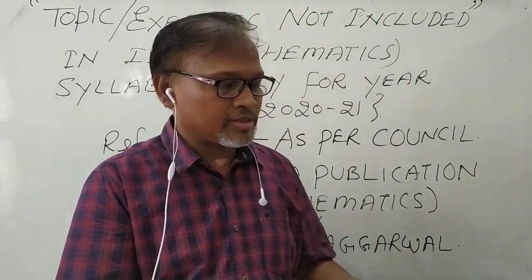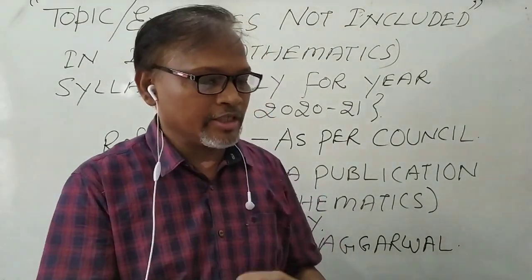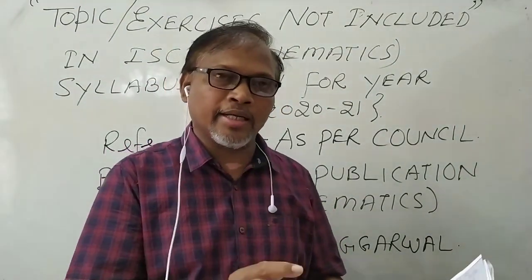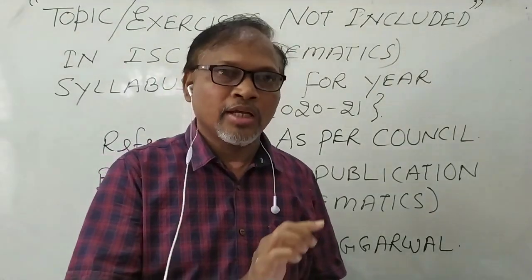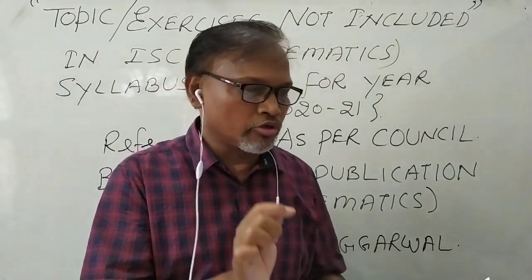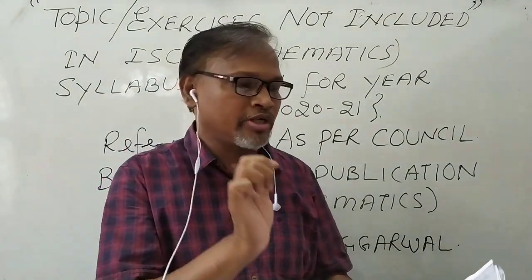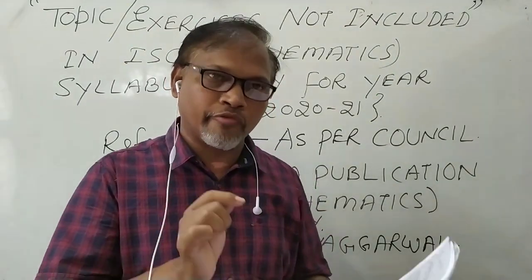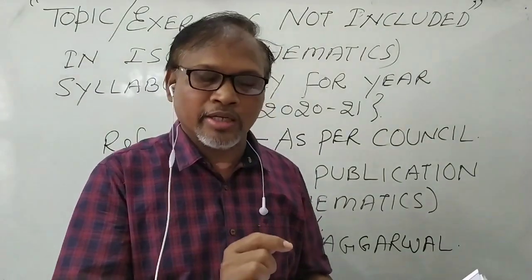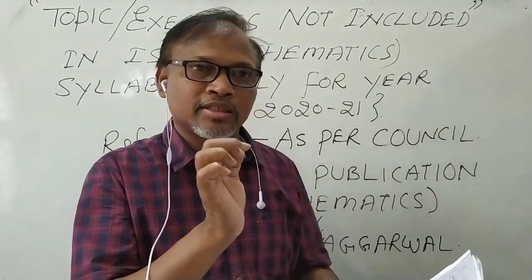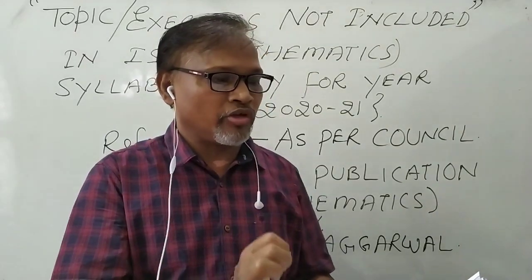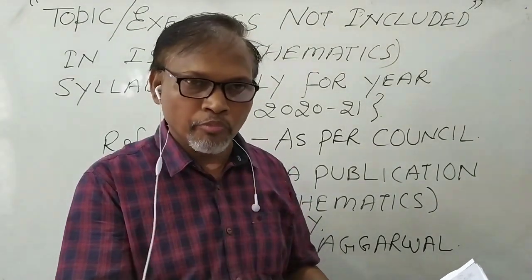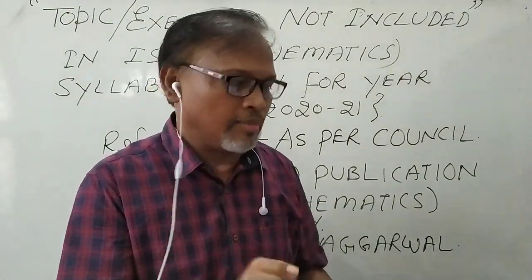Now chapter 6, indeterminate forms. Only the forms 0/0 and infinity/infinity will come, others will not come, like 0 to the power 0, infinity to the power infinity. The power forms will not come, meaning only exercises 6.1 and 6.2 will come, but exercise 6.3 will not come.